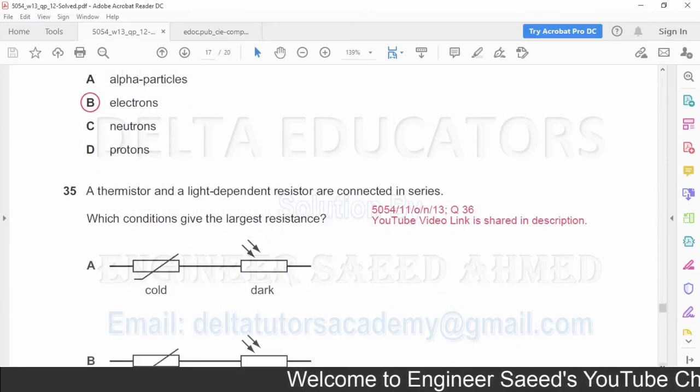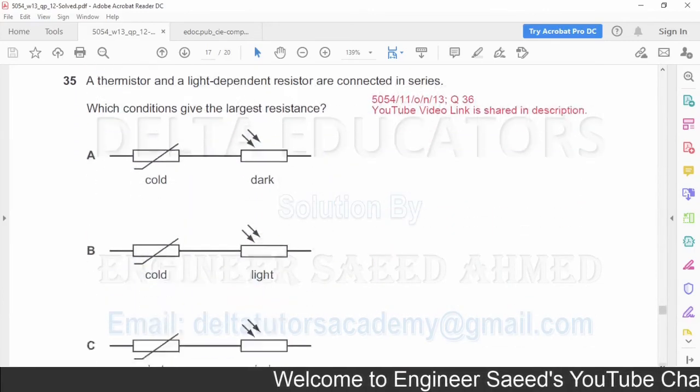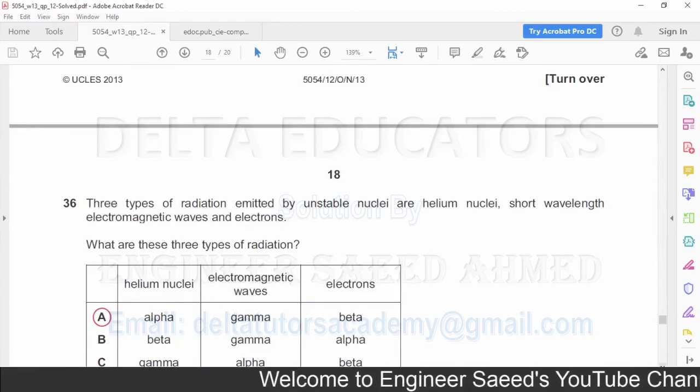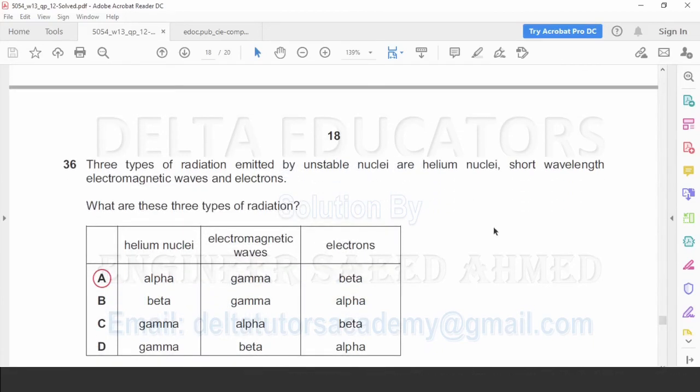Question number 35 is same as in paper 1 variant 1. Question number 36. Three types of radiation emitted by unstable nuclei are helium nuclei, short wavelength electromagnetic waves, and electrons. What are these three types of radiation? In radioactivity, we get three types of radiations. These are alpha, beta, and gamma radiations.